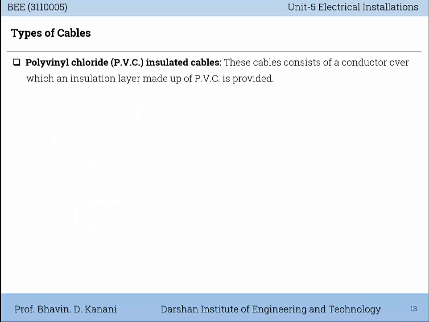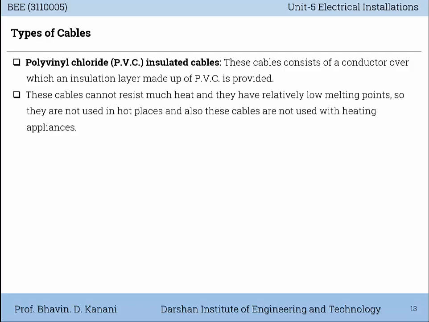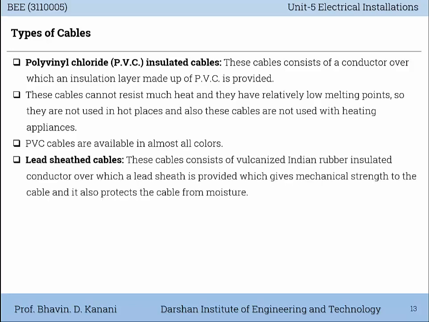Next is PVC cables, that means polyvinyl chloride insulated cables. These cables consist of a conductor over which an insulation layer made up of PVC is provided. These cables cannot resist much heat and they have relatively low melting points, so they are not used in hot places, and also these cables are not used with heating appliances. PVC cables are available in almost all colors.